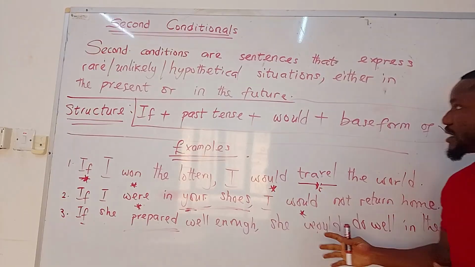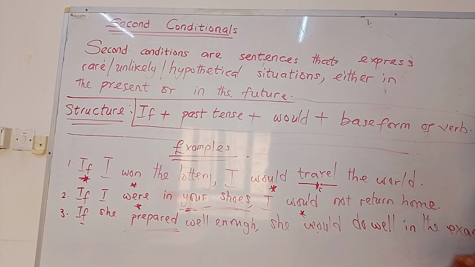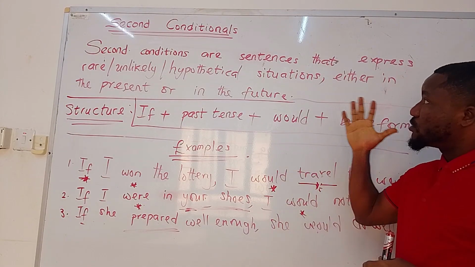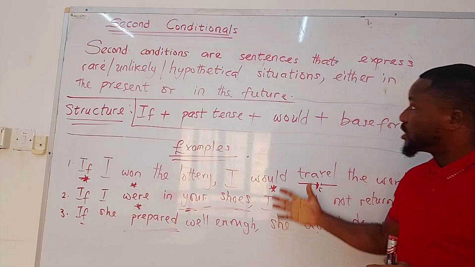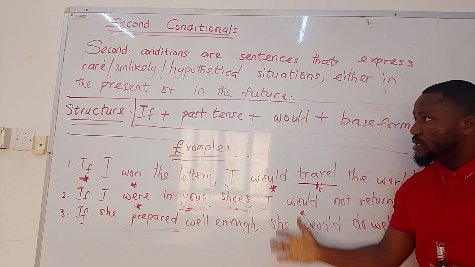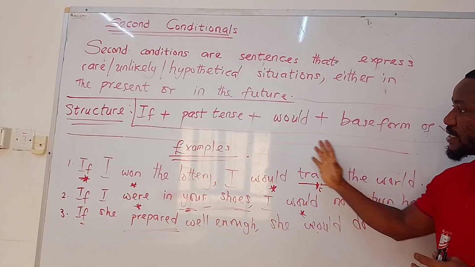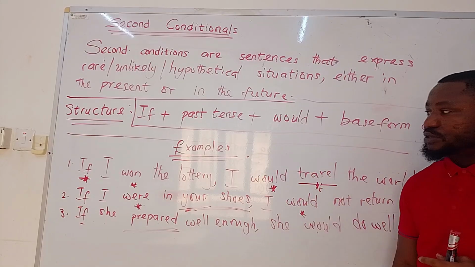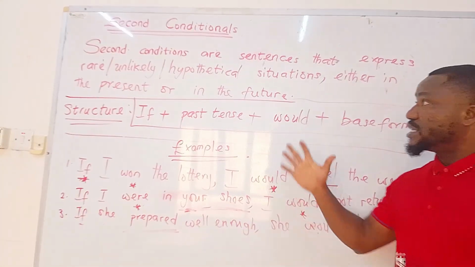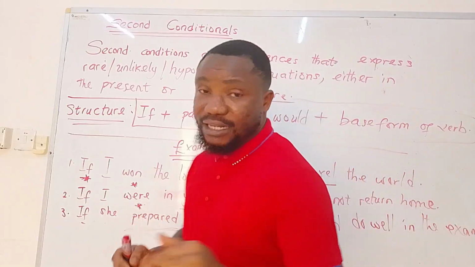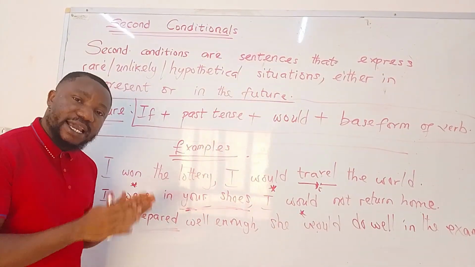With all of this, I believe that you have a better understanding of what second conditionals are in the English language in terms of the definition, the structure or the framework that realizes them, and finally, in terms of these sentential examples.